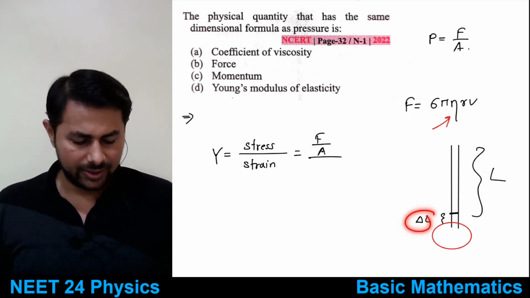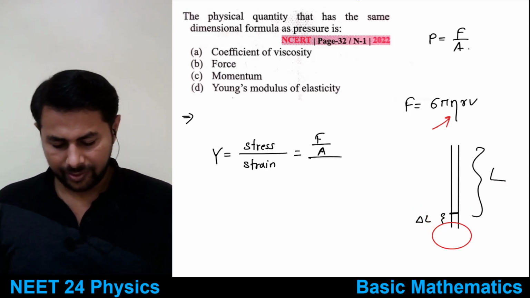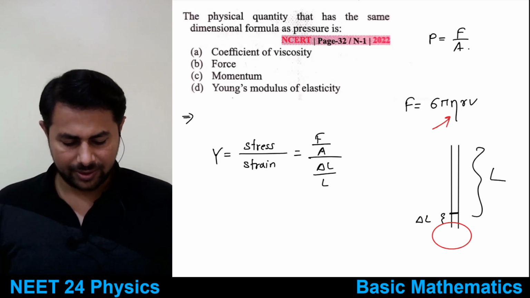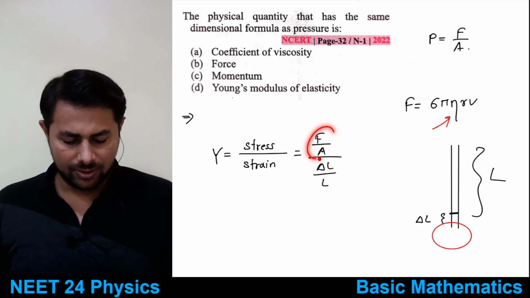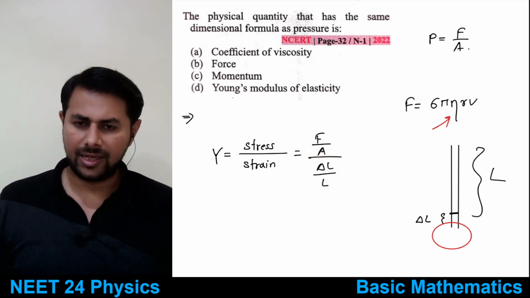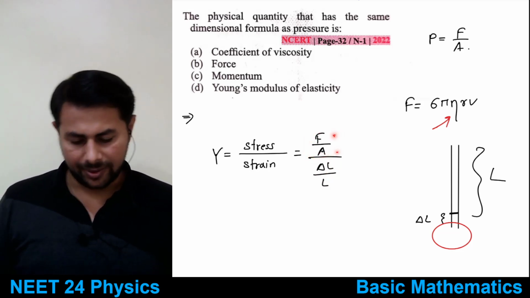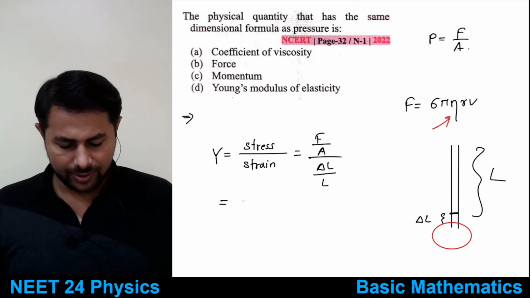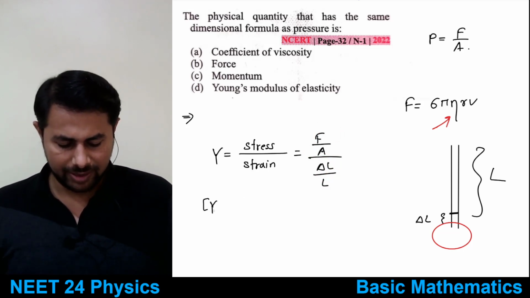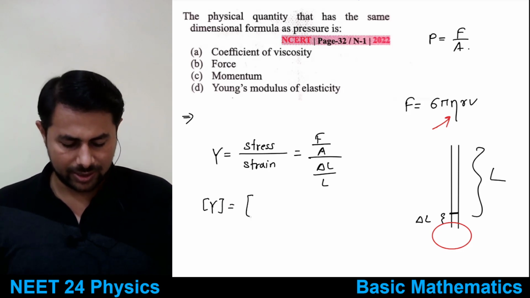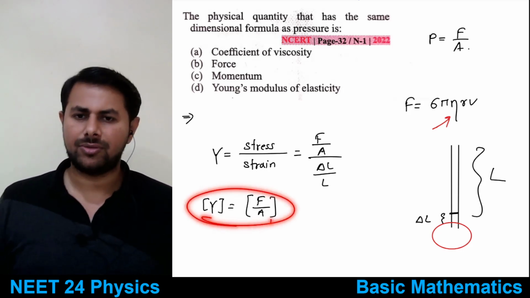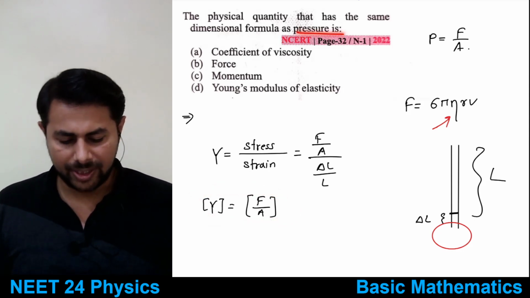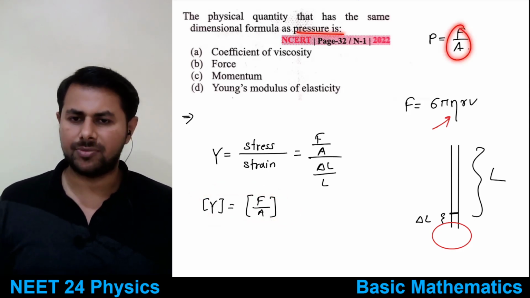So strain is delta L by L. It has no unit because the unit of length and length will get cancelled out. So the unit of this thing is just the same as that of force by area. So dimensions of Young's modulus are same as dimensions of force by area, that is, the same as dimensions of pressure, because pressure is force by area.